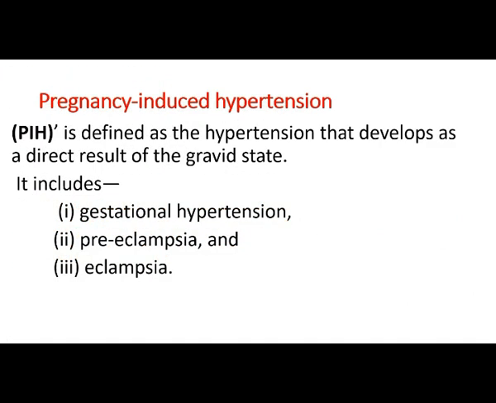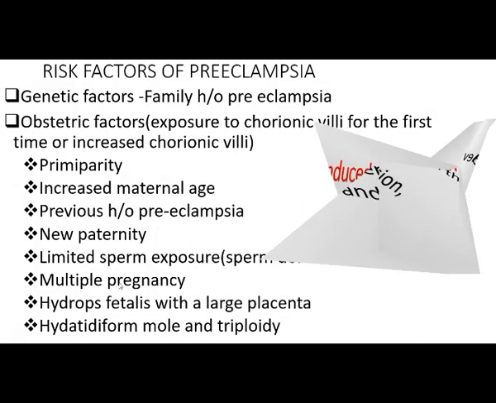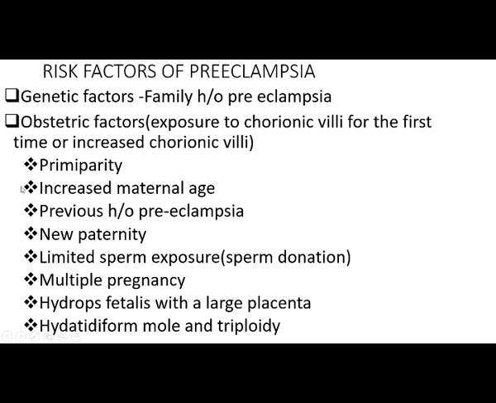Firstly, pregnancy induced hypertension, PIH. It is defined as hypertension that develops as a direct result of the gravid uterus. So because of the gravid uterus effect, the hypertension occurs, that is known as pregnancy-induced hypertension. It can be classified as gestational hypertension, preeclampsia and eclampsia. So we can see the risk factors of preeclampsia.